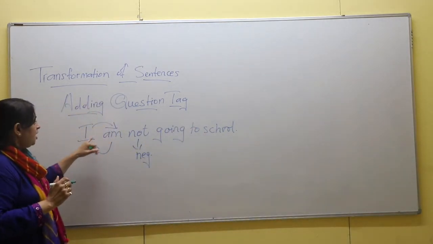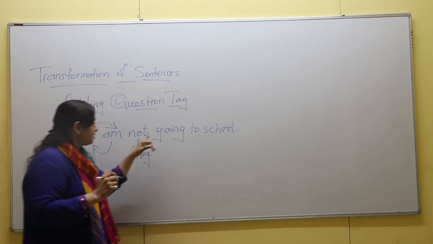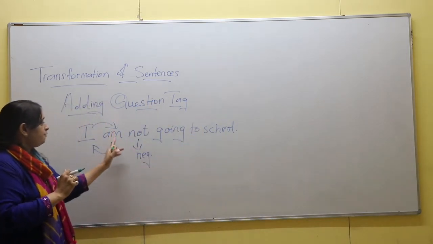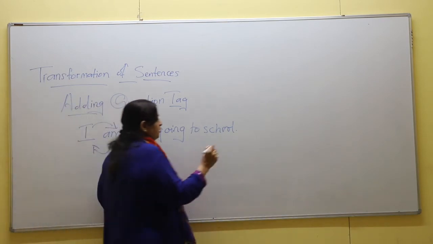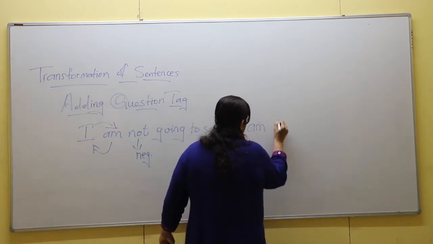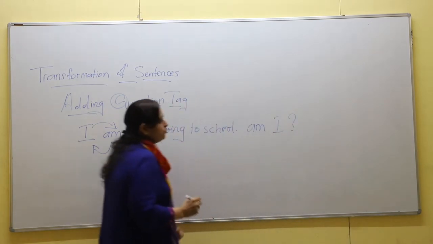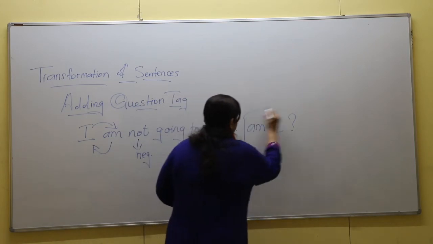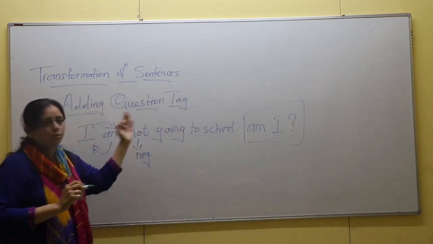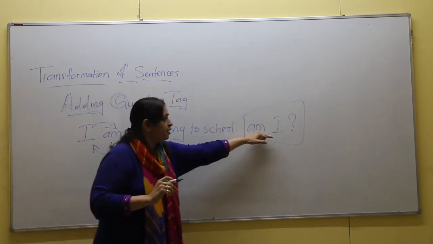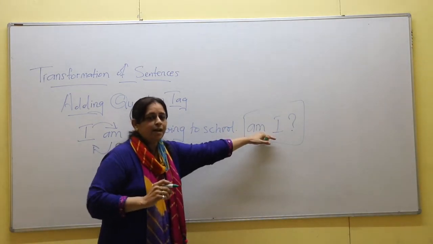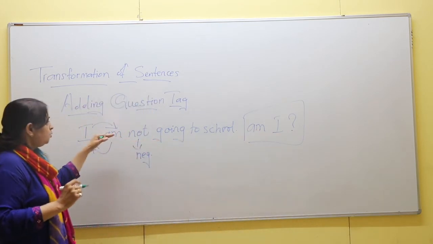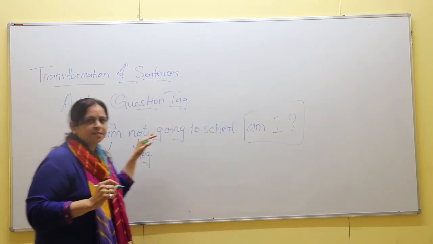Suppose now over here, I am not going to school, as it is a negative sentence, your question tag will be affirmative. That means you have to interchange the place of am and I, and then you have to add question mark. So this is your question tag what you have added. You need not write the whole sentence. You just have to add the two words at the end of the sentence and you have to put the question mark. Now, this is when the sentence is negative.